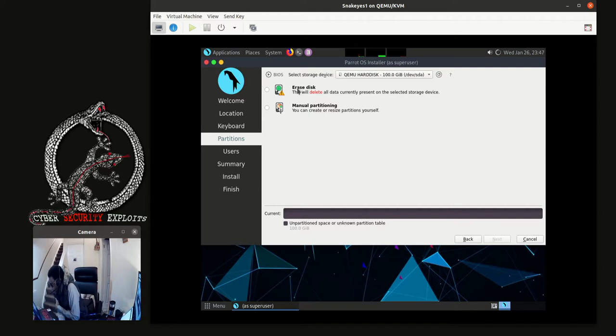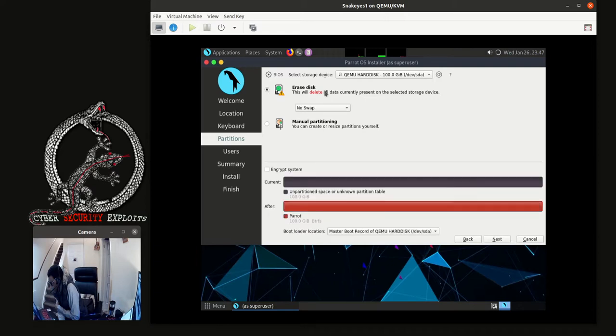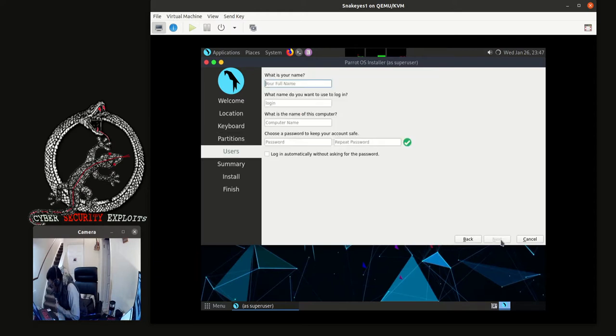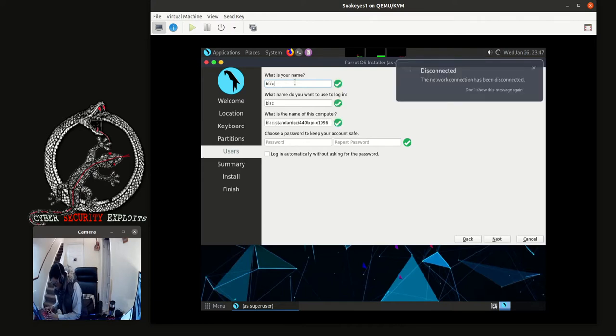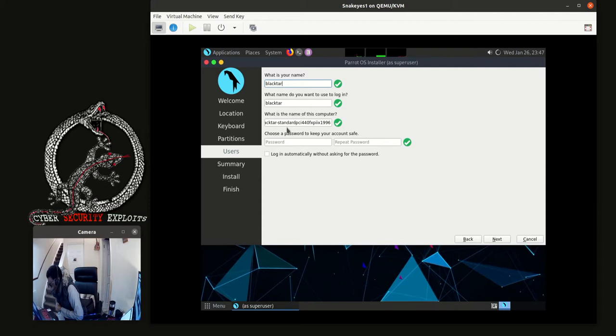Then for the partition, we'll just go erase the disk and just install. So do next. Now we are going to give it the user. So this is the username. Then we give the computer name.